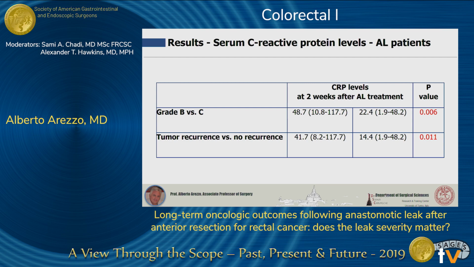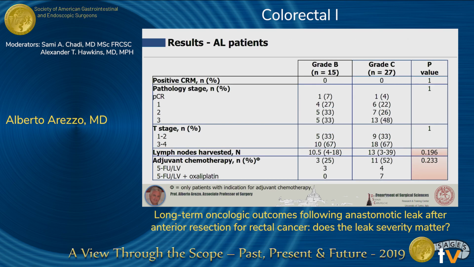So I say it again, at 2 weeks, there was a statistically significant difference between grade B and grade C, much in favor of grade C. This was almost 3 times more in grade B, as you see, and the level of CRP was also almost 3 times more at 2 weeks in those that recurred compared to those who did not recur. And this was statistically significant. Now, if we look at the differences in anastomotic leak patients between grade B and grade C, as I said before, there is really no difference for positive CRM, for pathology, for T-stage, for lymph node, and also for adjuvant